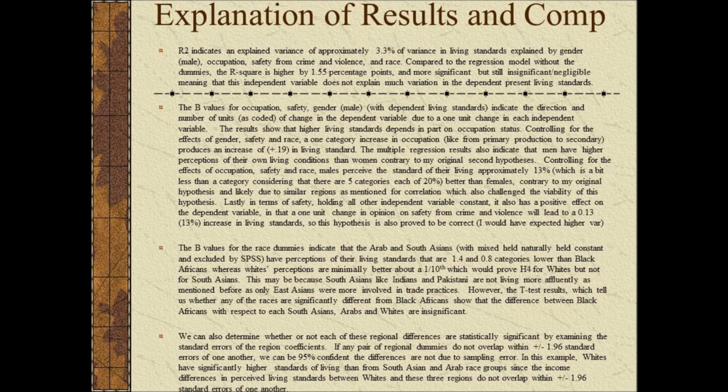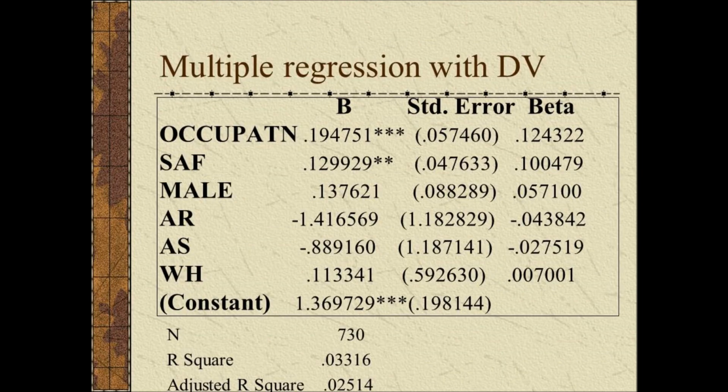When looking at the results from this multiple regression with the addition of a dummy variable, it can be seen that the explained variance by r squared is 3.3%, which is 1.55 percentage points higher than in the other multiple regression without the dummy variable. But it is still insignificant and negligible, as the independent variables do not explain much variation in the dependent variable for present living standards.